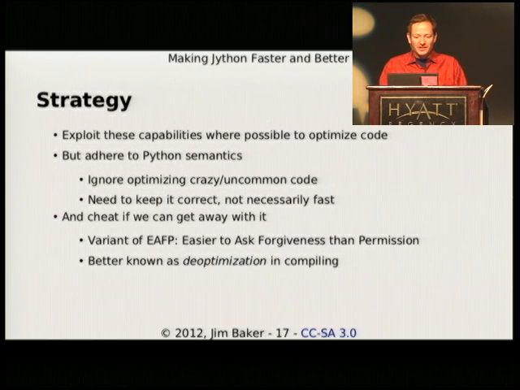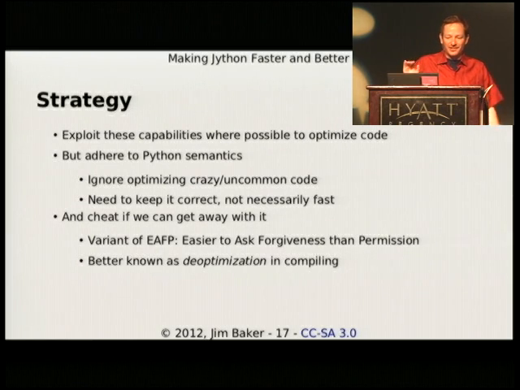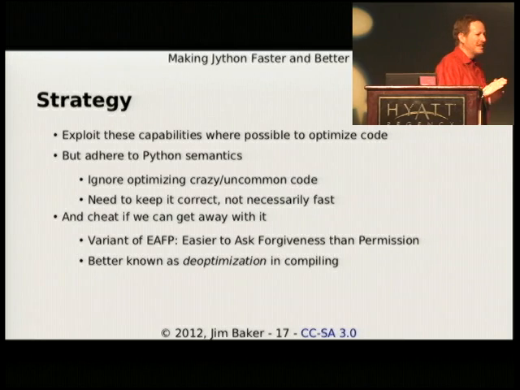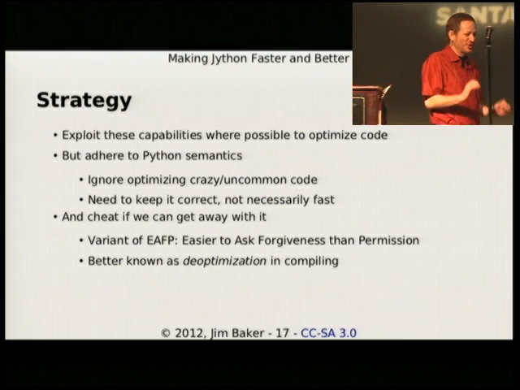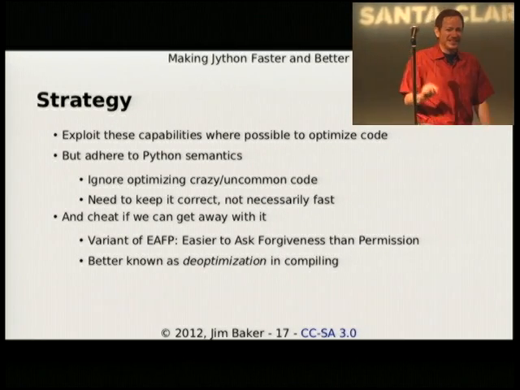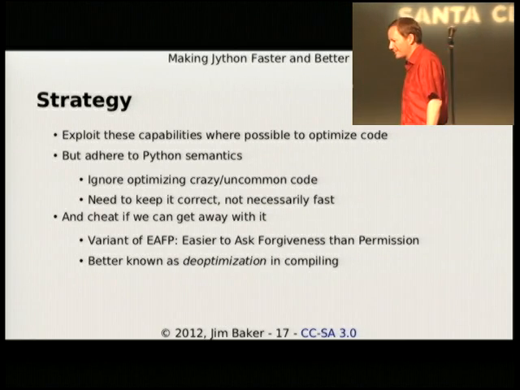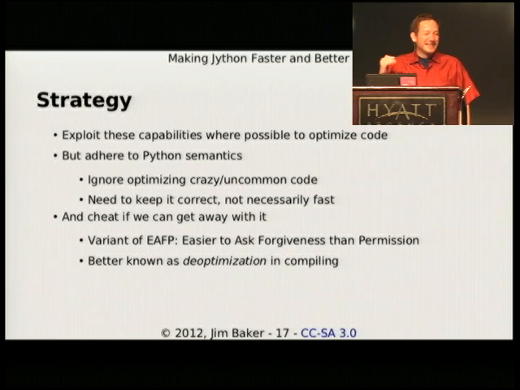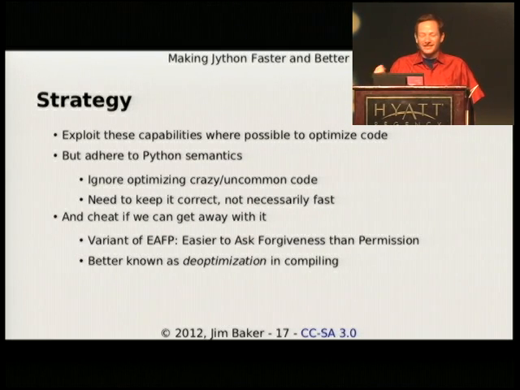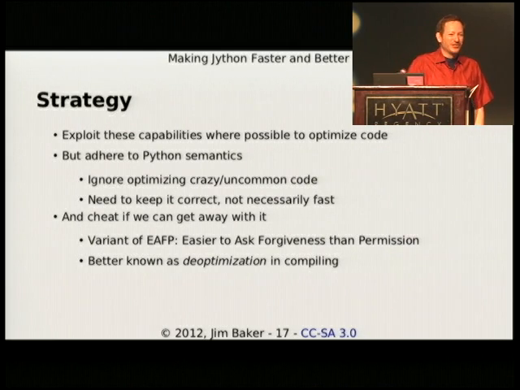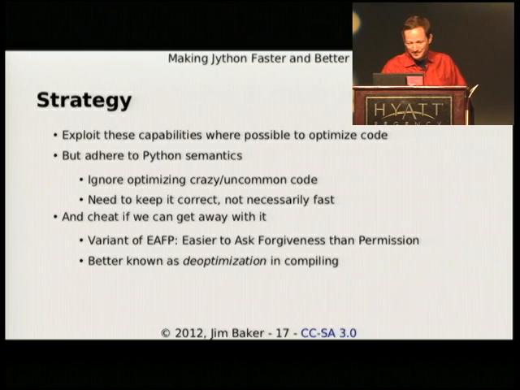So we're going to exploit these capabilities, but we have to adhere to Python semantics. And the most important thing is we're going to try to cheat as much as possible. Cheating is a good thing. Cheating is exactly what was being discussed by Alex Martelli yesterday in terms of easier to ask forgiveness than permission. Okay? Of course, we usually call that de-optimization.